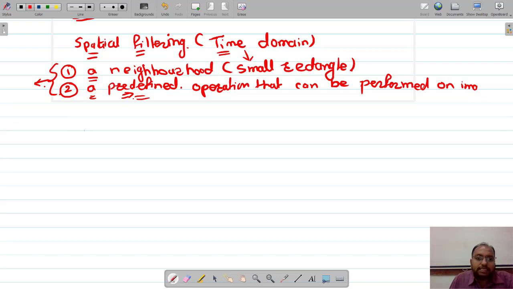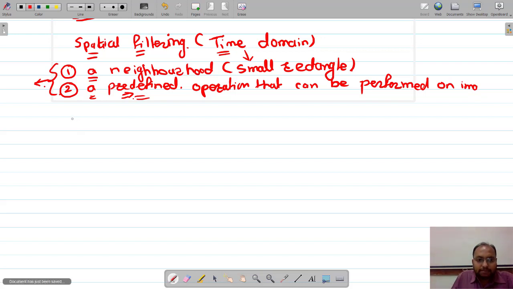So if a filtering process on an image is linear, then this type of filter is called a linear filter, okay. If it is not linear, then definitely it is a non-linear type of filtering, okay. So remember that if the process is linear, we call it linear filtering. If it is not, then it is non-linear filtering. Are you getting it? Okay.